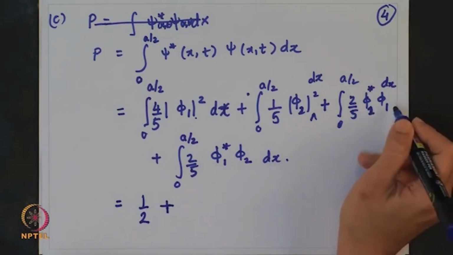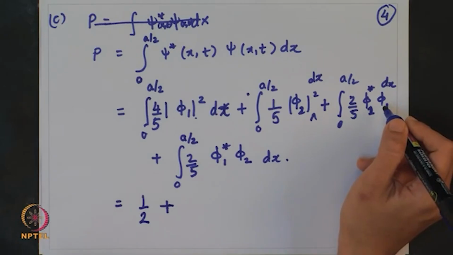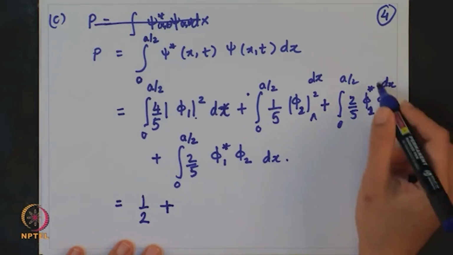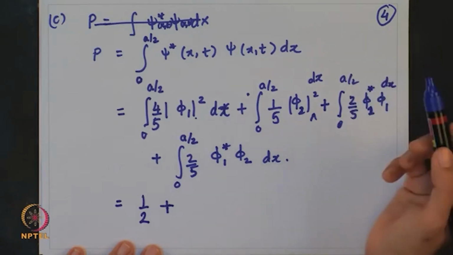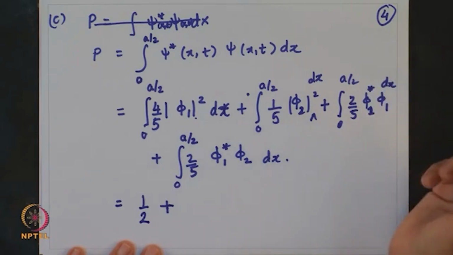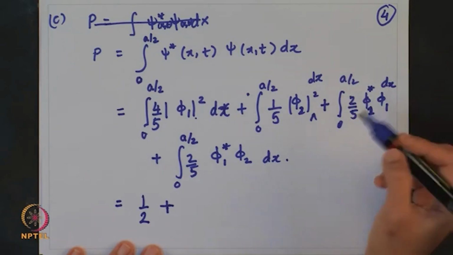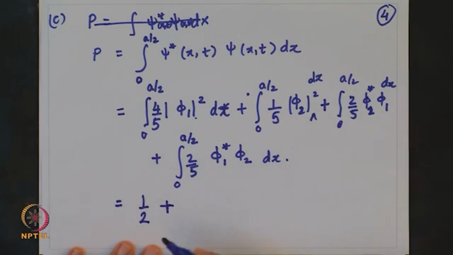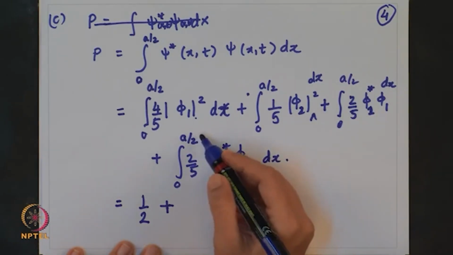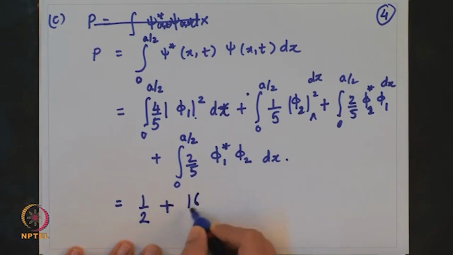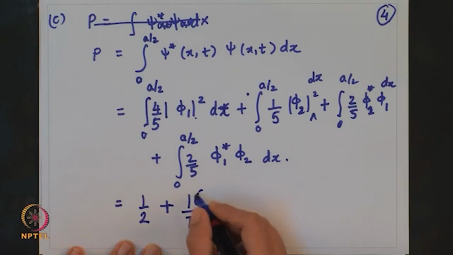When you write phi 2 and phi 1, the x part, that is the space part, will remain the same, but the time component will have exponent plus or minus E1 minus E2 or E2 minus E1, depending on that. You will simplify these expressions, and then after performing the integration from 0 to a by 2 you obtain this result. In between steps, I expect that you can work it out, it is not that difficult.